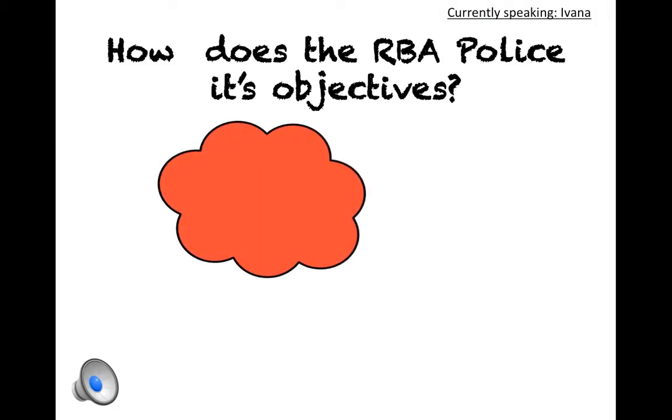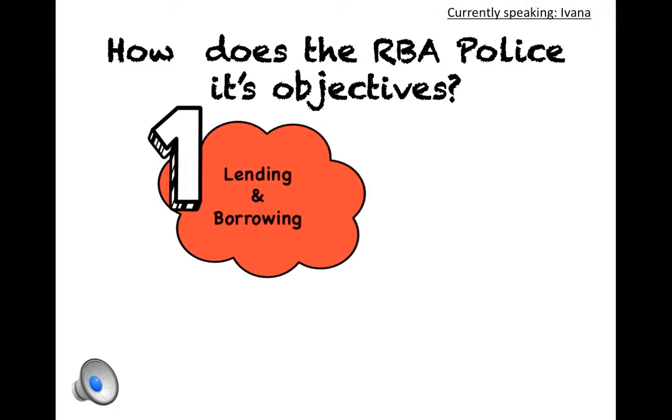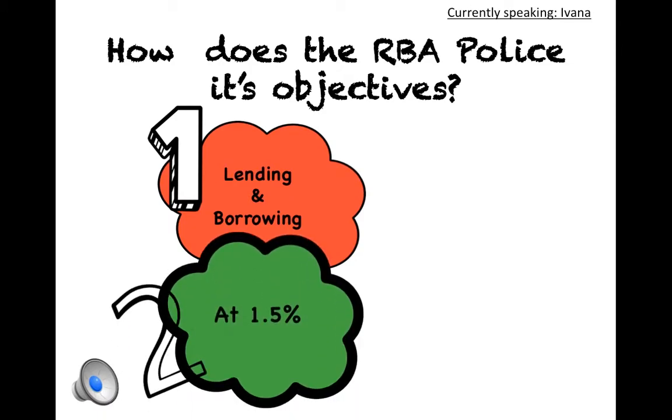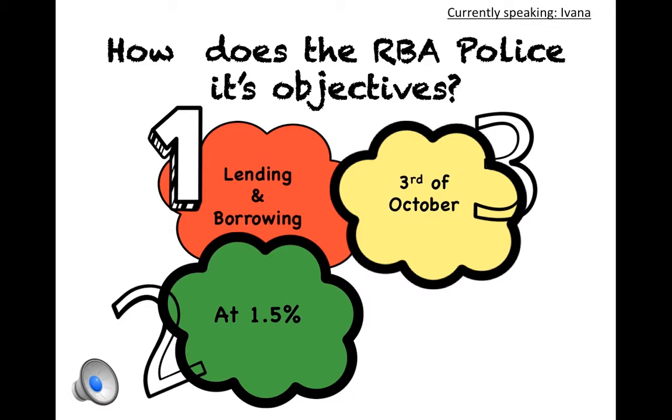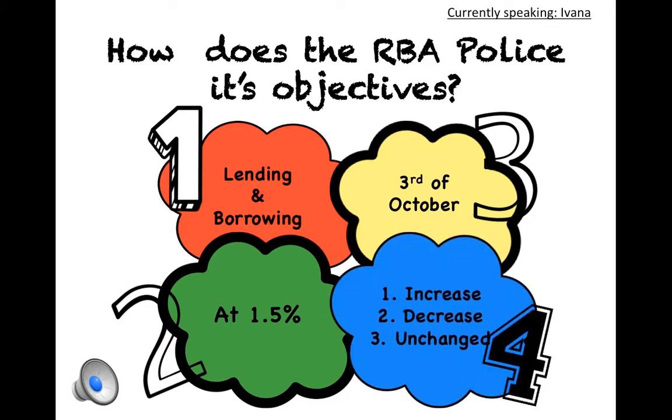The RBA polices these objectives by controlling the cash rate, the rate at which institutions borrow and lend from one another. The RBA has held the cash rate at 1.5% for almost over a year now. This module will look at the economic conditions of Australia in order to predict whether the cash rate will be changed or not at the upcoming RBA meeting, in order to give you a better understanding of how the RBA determines the cash rate. Let's look at some factors that are affecting the current state of Australia's economy that will have a big effect on the decision.